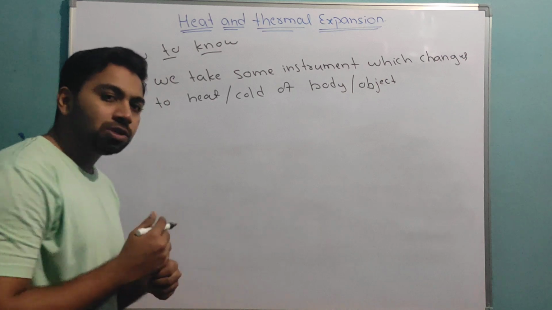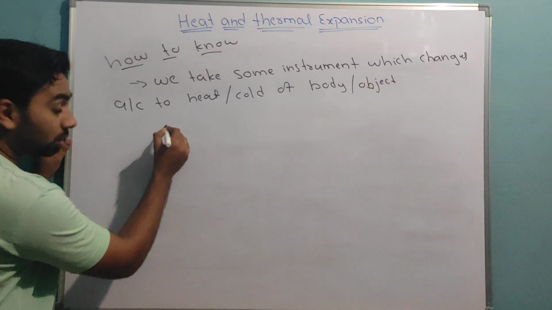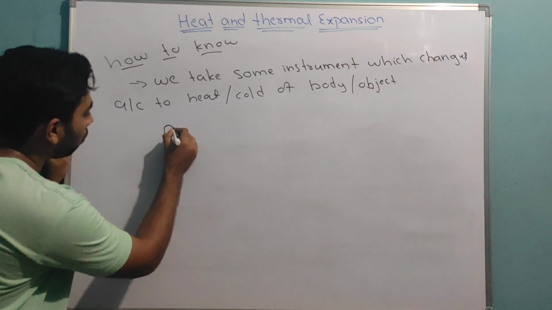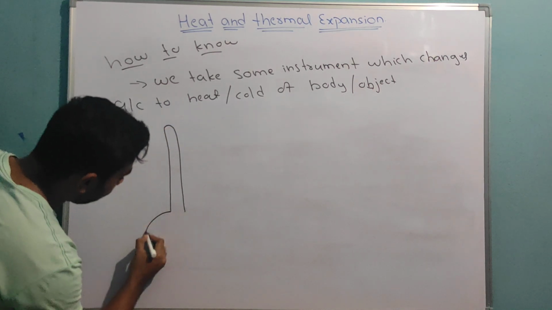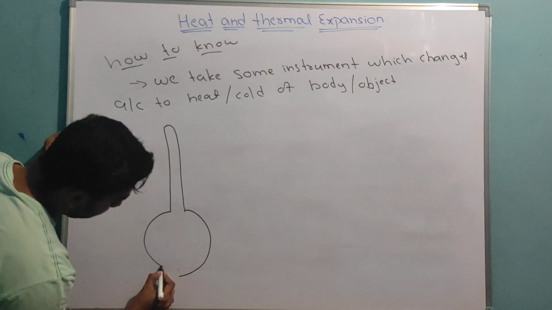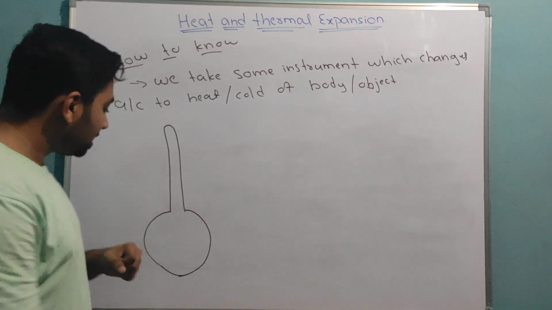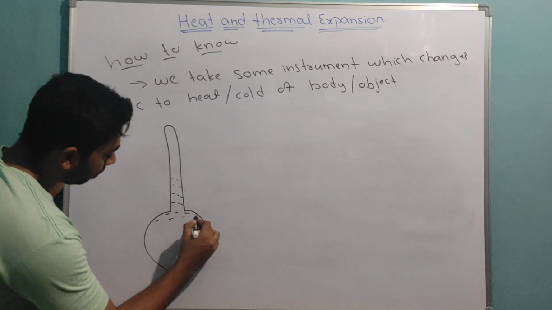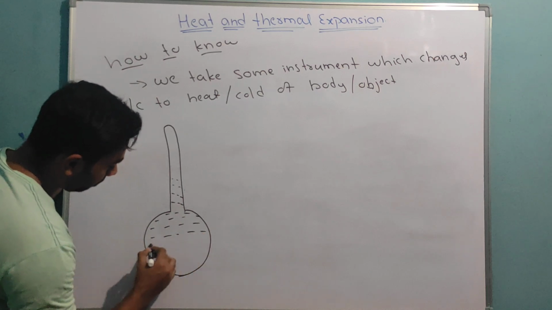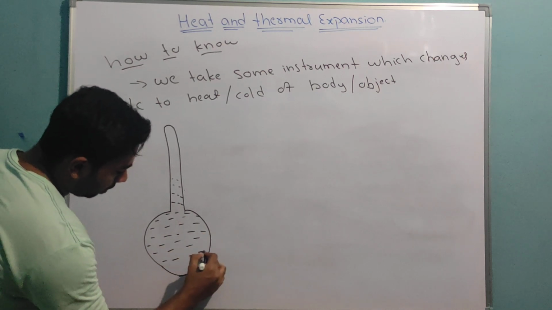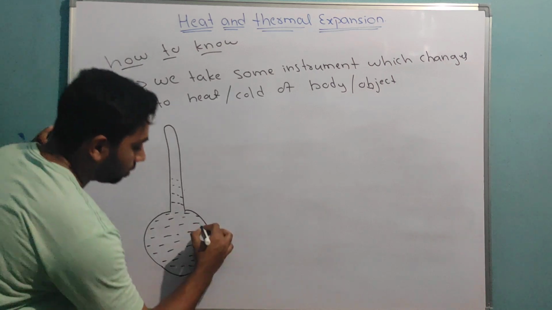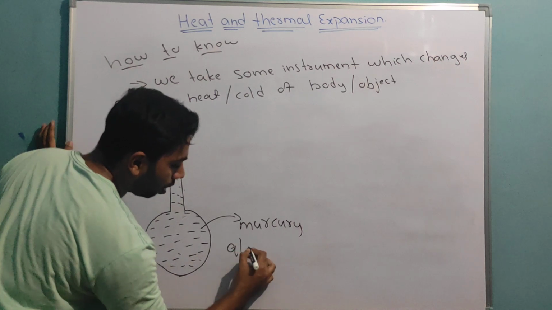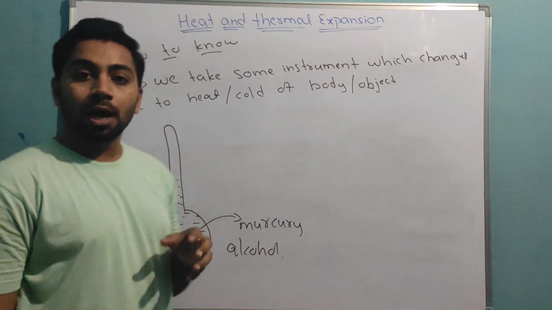Now for that, I will just use a small instrument which nowadays we call a thermometer. At that time we used to build it like this, a small longitudinal pipe with a small circular bulb. Now this I will fill with mercury or alcohol.